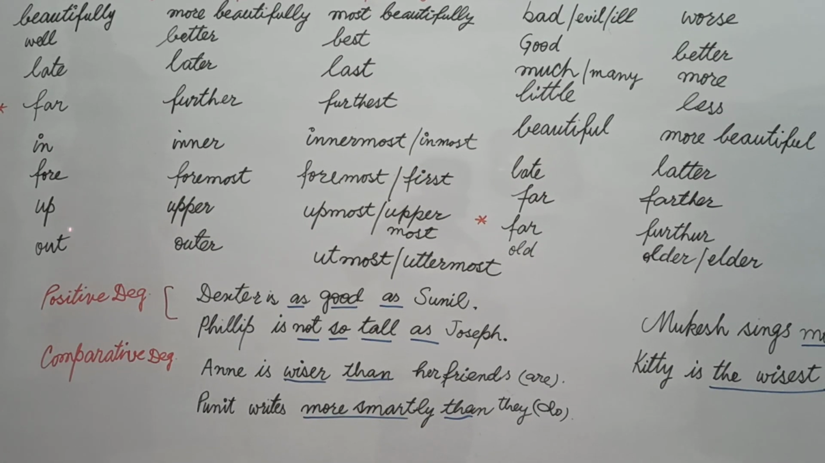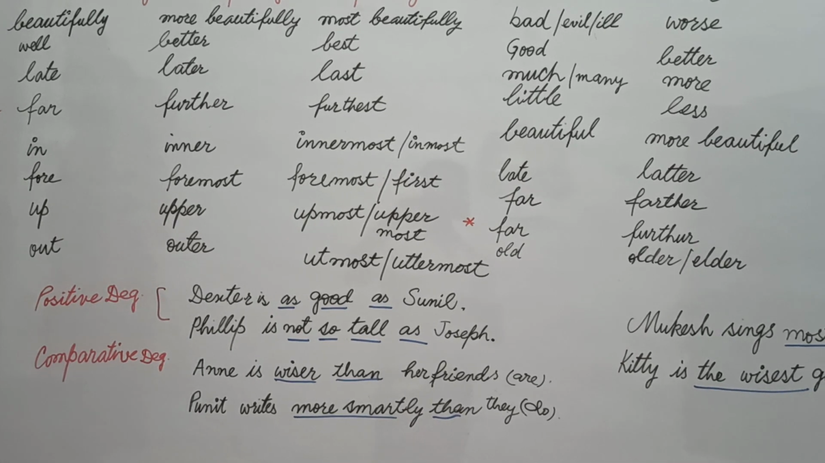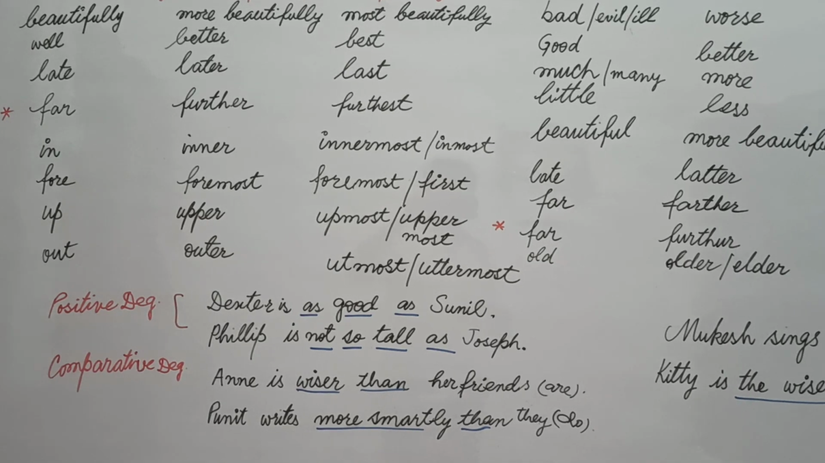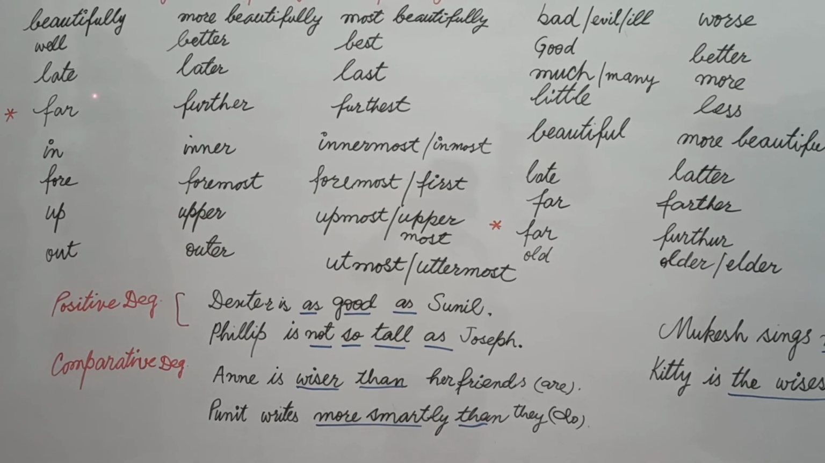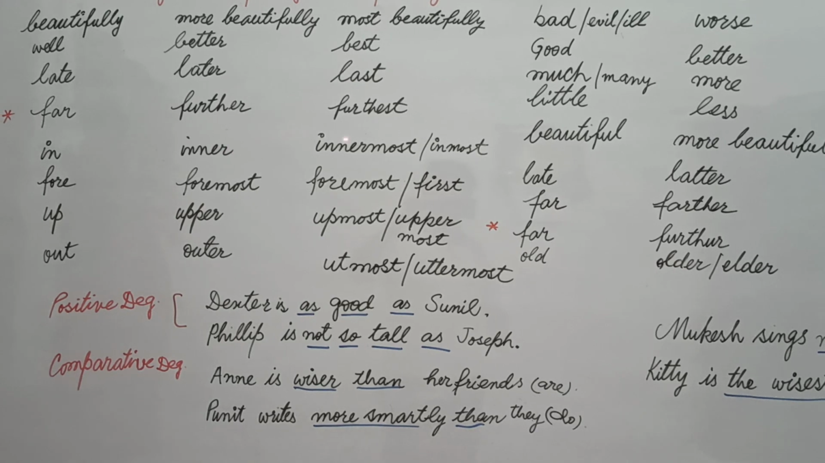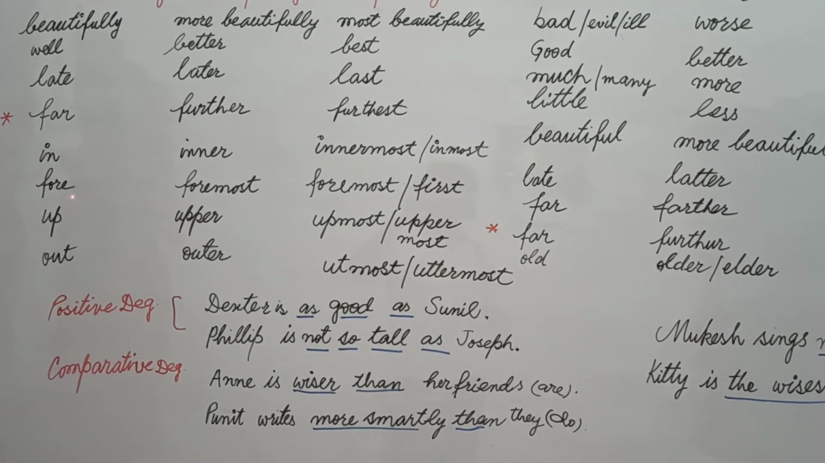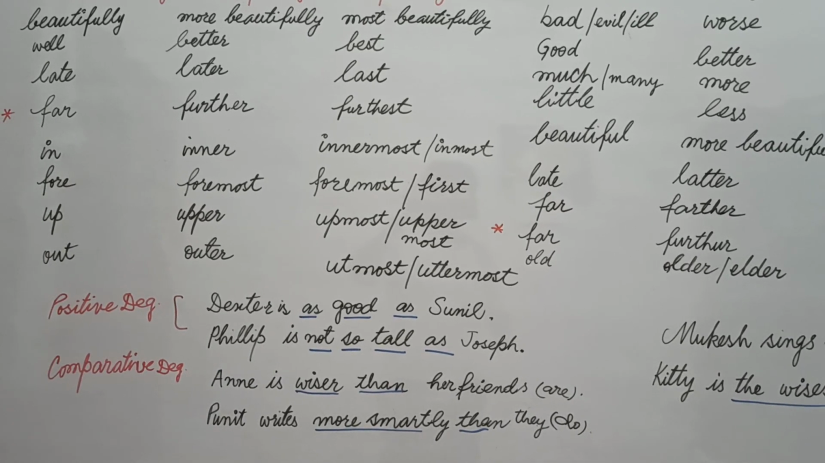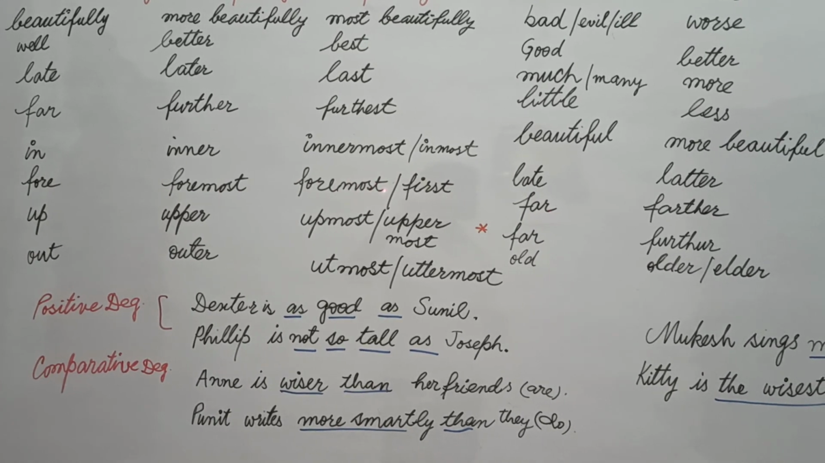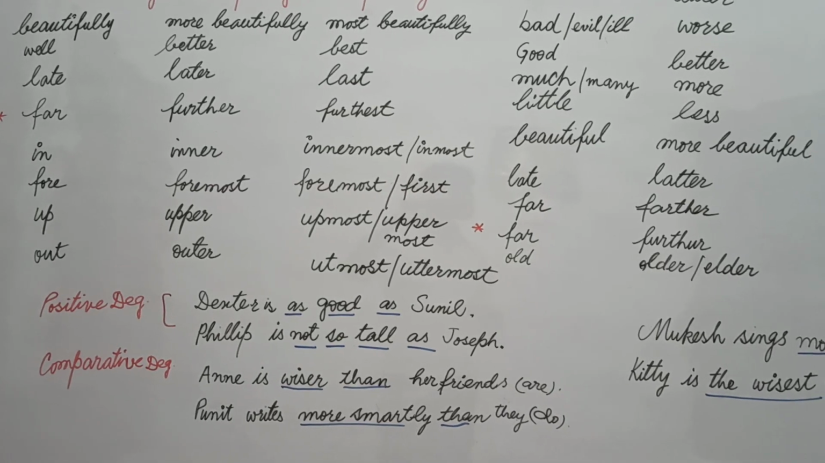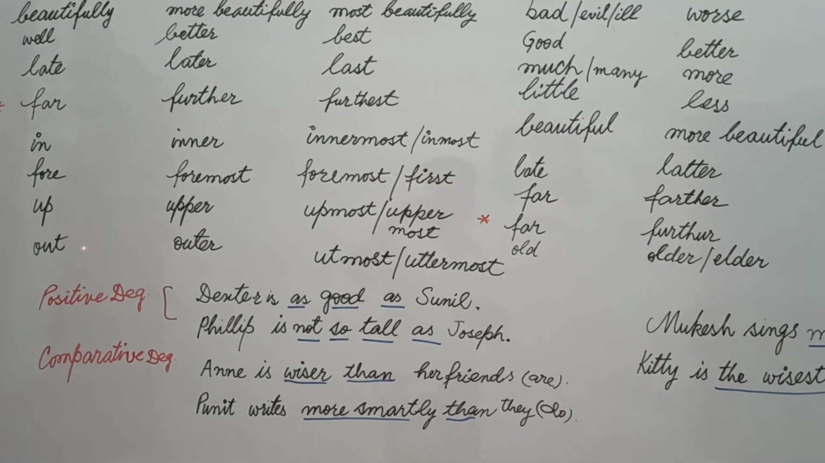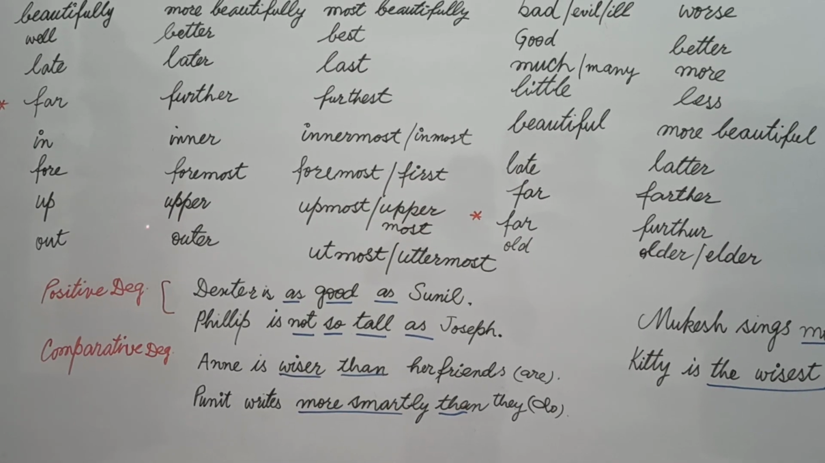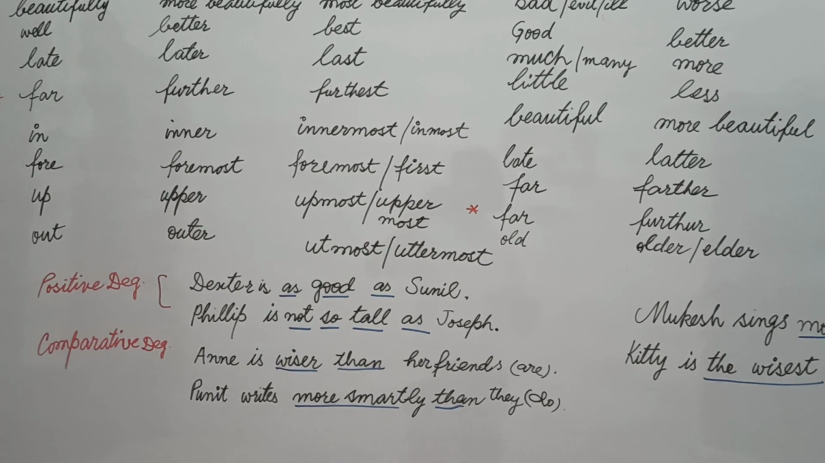Now there are some other degrees of adverbs that are generally not learned by students, and they look awkward, and that's why I have mentioned them here on this whiteboard. In, inner, innermost or inmost. Fore means in advance, just as you say foretell, forecast. Foremost, you say foremost, first. Both the words are the same in comparative and superlative degree. Up, upper, upmost, and uppermost. Most is here. Out, outer, utmost, and uttermost.